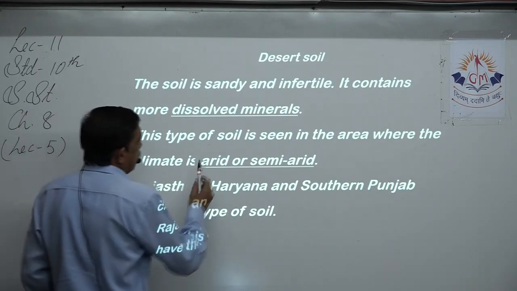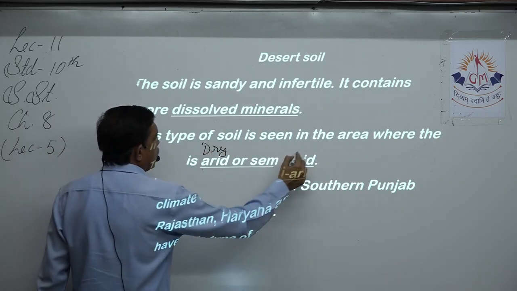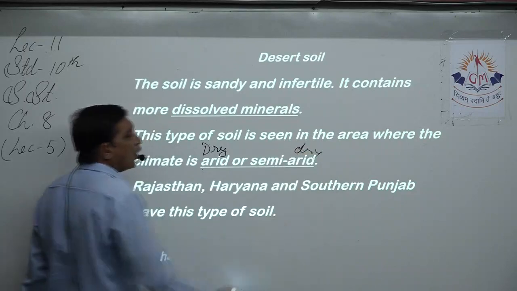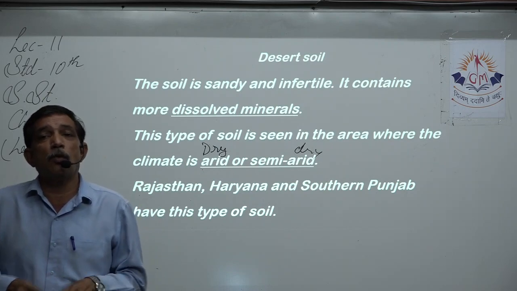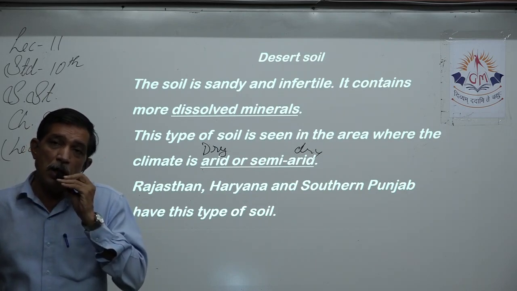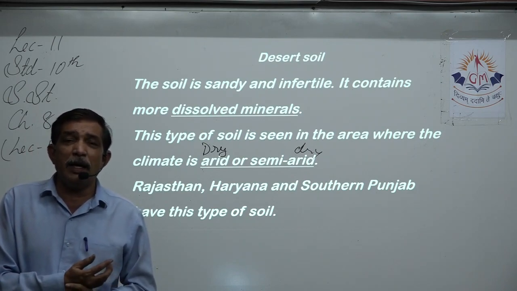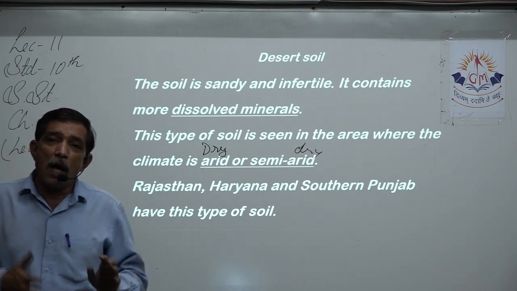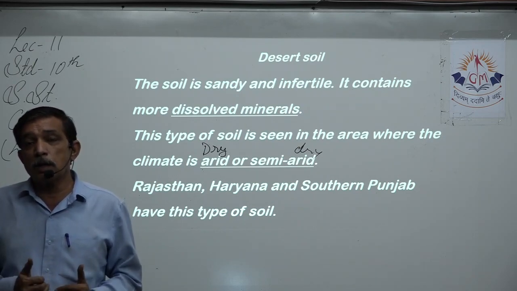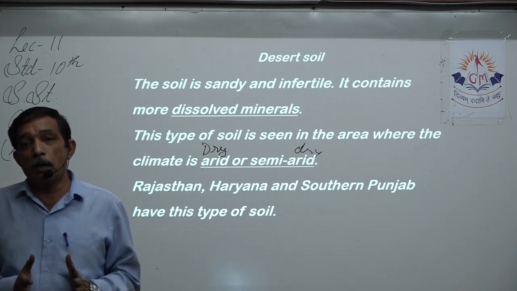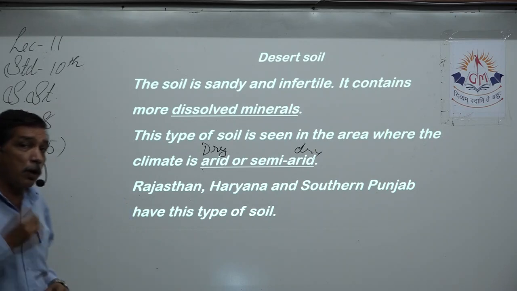Arid means dry, desertic. Semi-arid means semi-dry area. Dry regions are those regions which receive very less rainfall or absolutely no rainfall at all. For example, you go to Jaisalmer, Barmer, these are the areas in Rajasthan where hardly 2 inches of rainfall is the annual rainfall. What we receive in our region is above 100 centimeters. There it's hardly 2 inches per year, right?